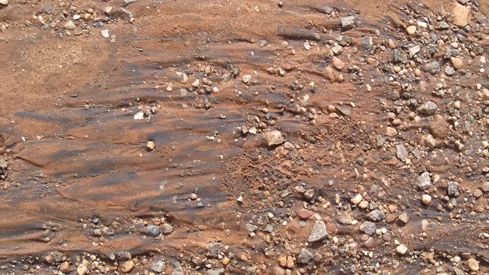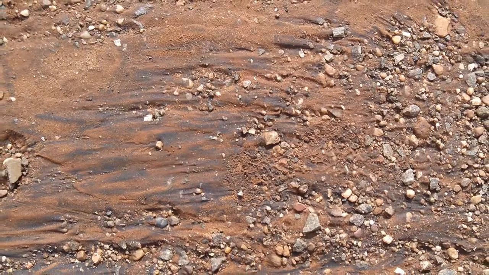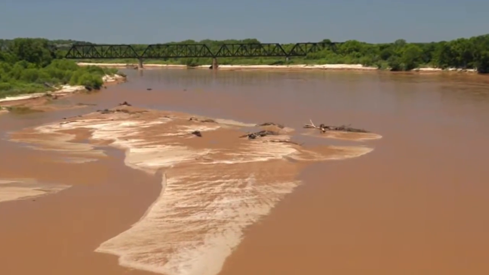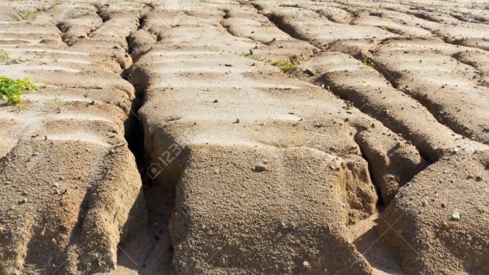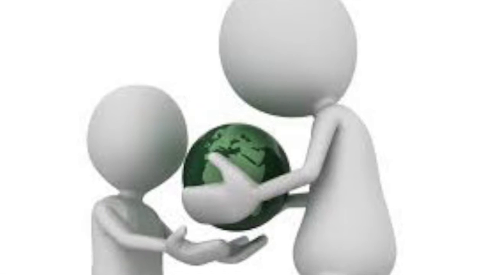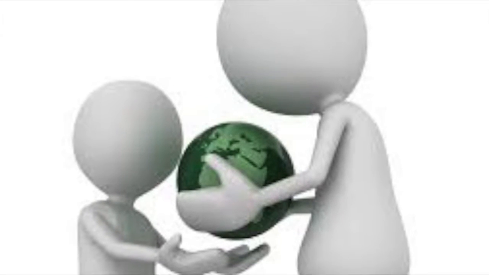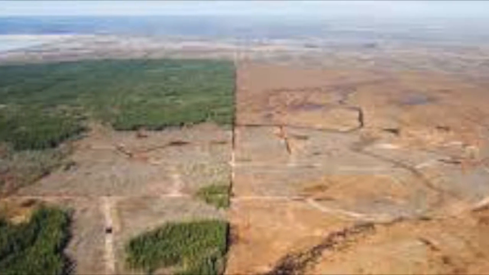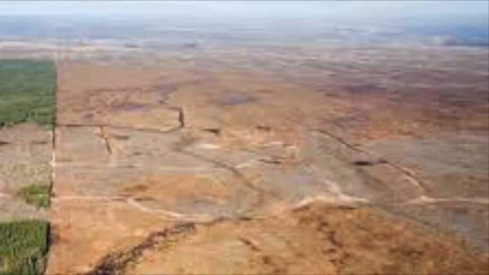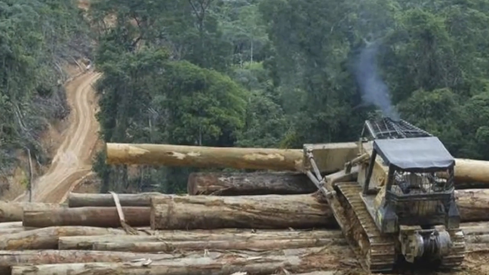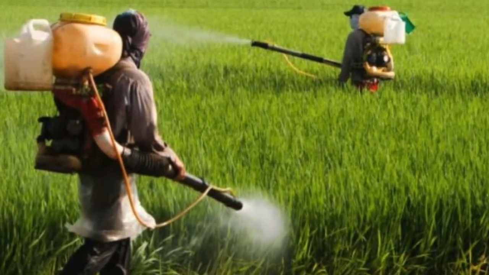The effects of soil erosion go beyond the loss of fertile land. For example, it leads to increased pollution and sedimentation in streams and rivers. Degraded lands are less able to hold onto water, which can worsen flooding. Sustainable land use can help to reduce the impacts of agriculture and livestock, preventing soil erosion and, in the long term, desertification. The causes of soil degradation are agriculture, deforestation, overgrazing, and the use of agrochemicals.